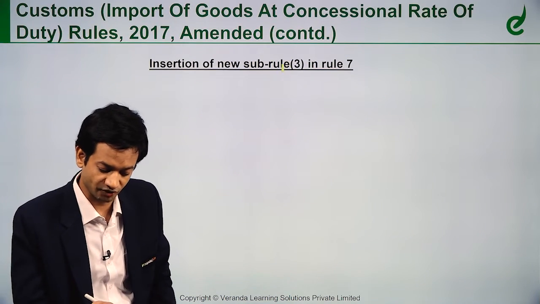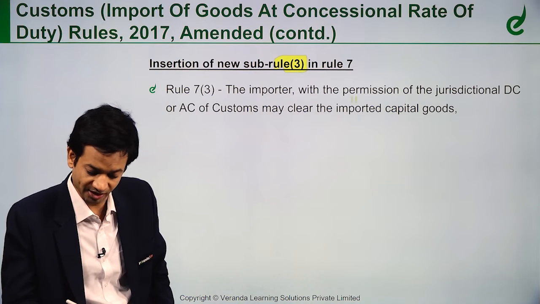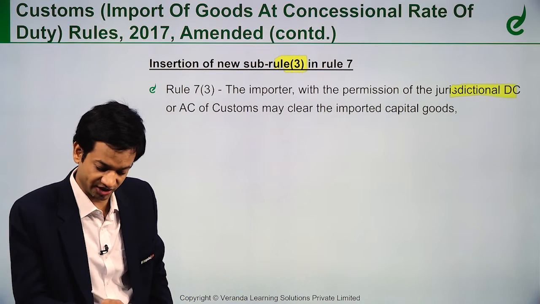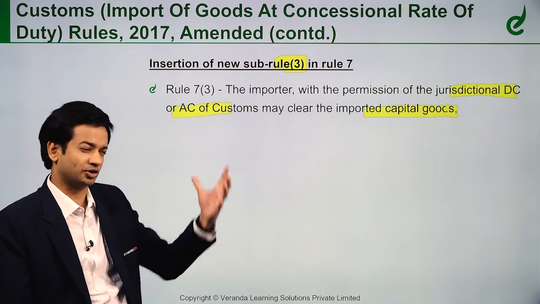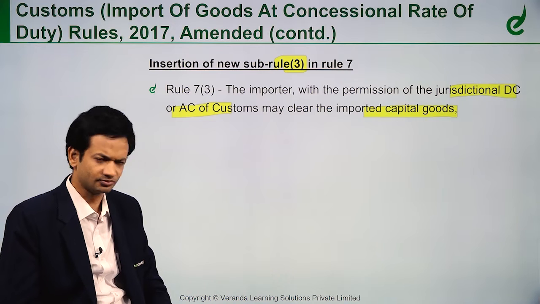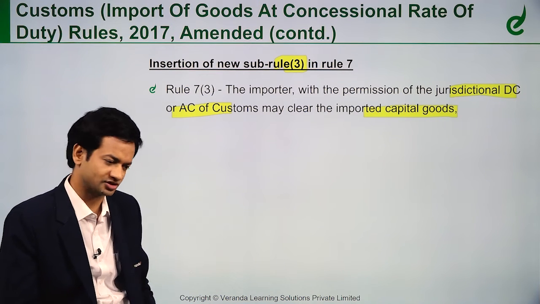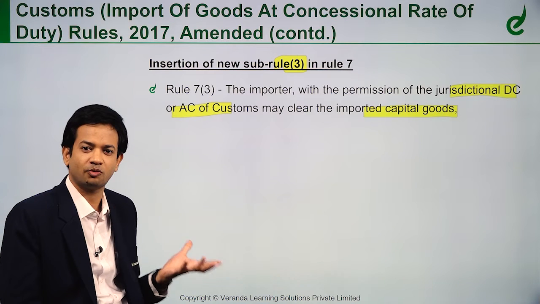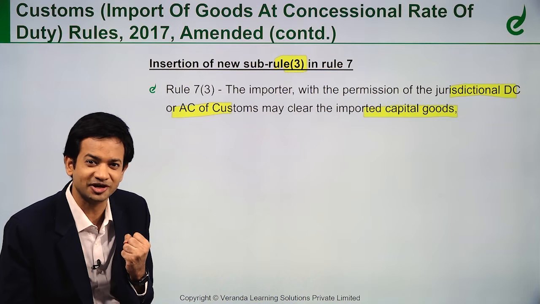Next, insertion of new sub-rule 3 in rule 7. What is this new sub-rule 3? Let's see. The importer, with the permission of the jurisdictional DC/AC of customs, may clear the imported goods, capital goods. See, I imported capital goods without duty. I manufacture the notified goods, etc. Done. Now that machinery, what to do with the capital goods? Because I imported without customs duty or at a concessional rate of duty.